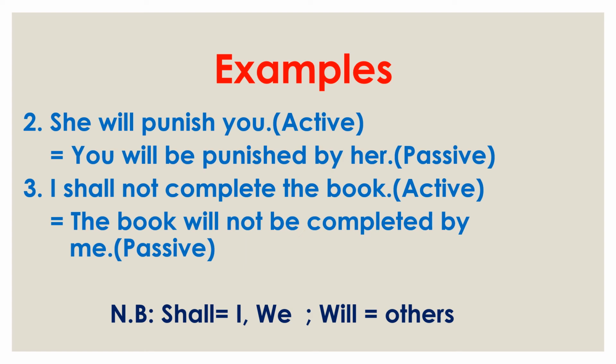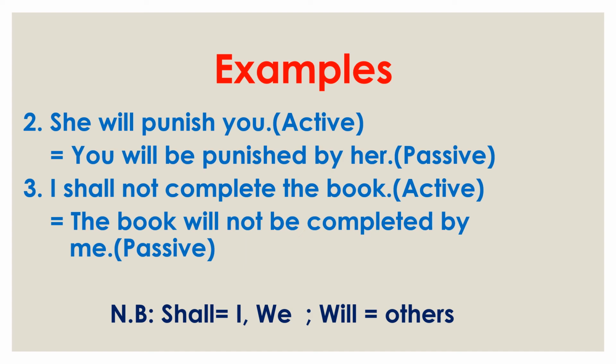That is why, see the example again. Here we find I shall, but in the next part, where we find the book, we can use shall only after I and we, but the book is not I, not we, so shall changes into will.